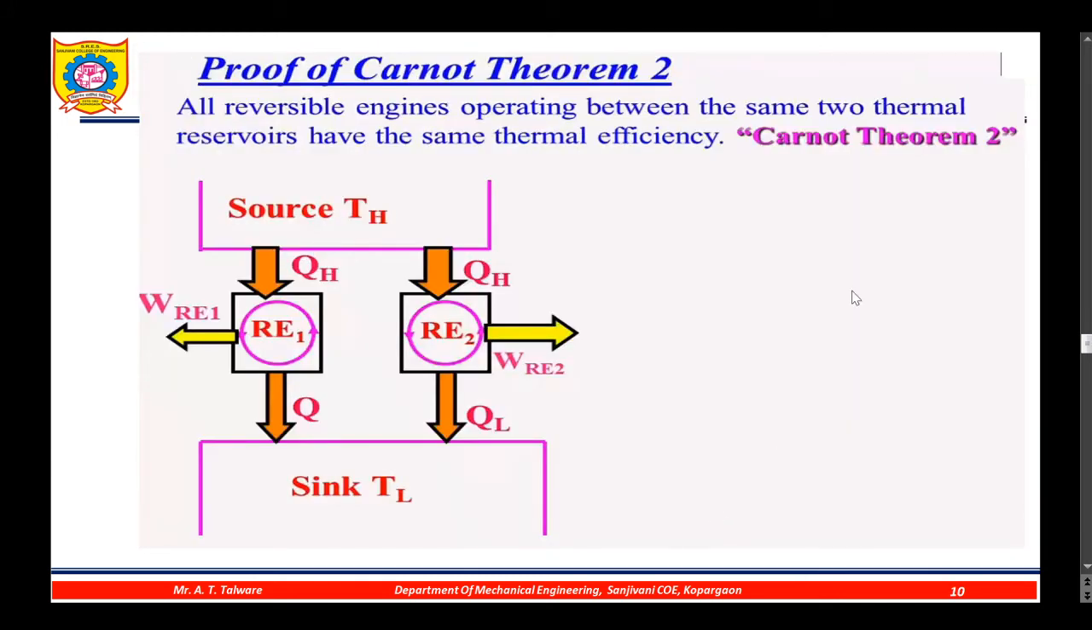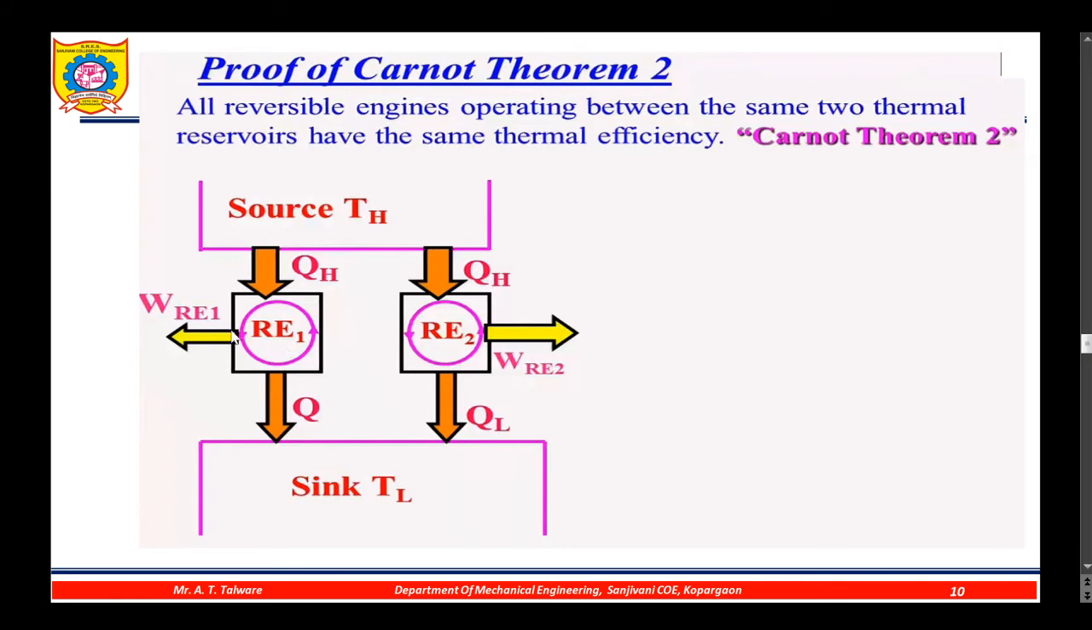Now, proof of Carnot theorem 2: all reversible engines operating between the same two thermal reservoirs have the same thermal efficiency. That is Carnot theorem 2. Here we have considered two reversible engines, reversible engine 1 and reversible engine 2. Both engines operate between the same thermal reservoirs at temperatures TH and TL, and both engines receive the same amount of heat, QH.